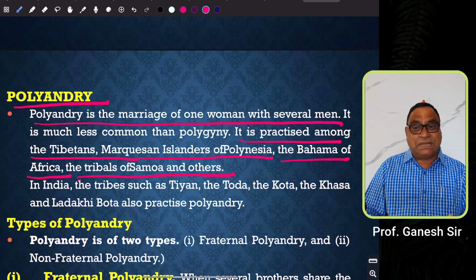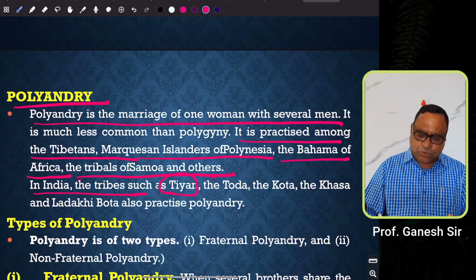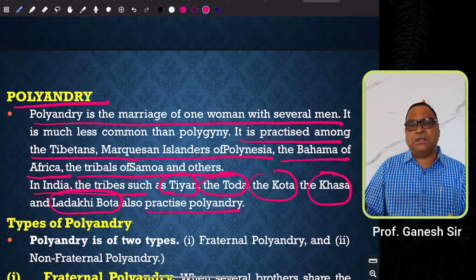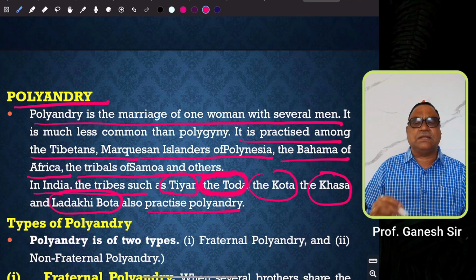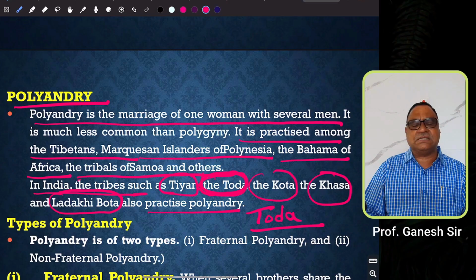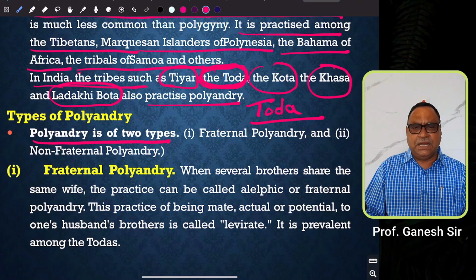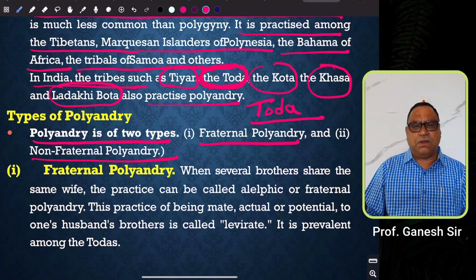They practice polyandry. But in the Indian context, tribals such as the Tiyan, the Toda, the Kota, the Khasa, and Ladakhi Bota also practice polyandry. But as far as polyandry is concerned, Toda is a popular tribe. Todas practice both fraternal polyandry as well as non-fraternal polyandry. Similarly, like polygyny, polyandry is also of two types: fraternal polyandry and non-fraternal polyandry.